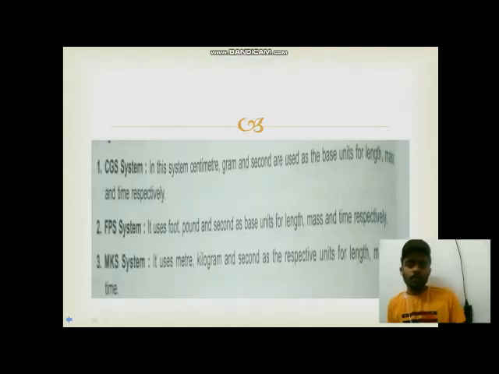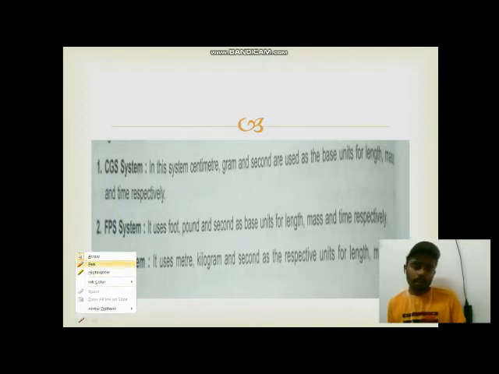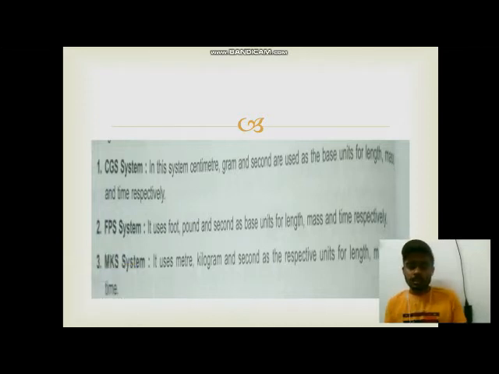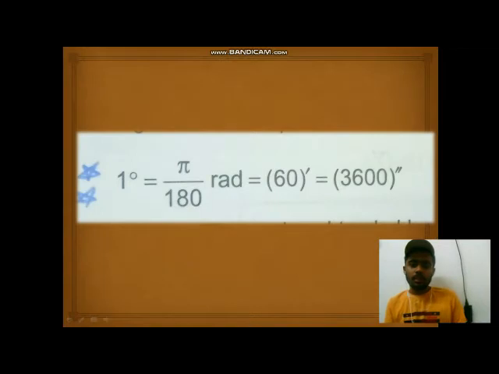We have three types of systems for measuring length, distance, time and mass. The first system is the CGS system. In this system we use centimeter for measuring length, gram for measuring mass and second for measuring time. The foot-pound system is the FPS system, in which we use foot for measuring length, pound for measuring mass and second for measuring time. The MKS system is a system in which we use meter for measuring length, kilogram for measuring mass and second for measuring time.